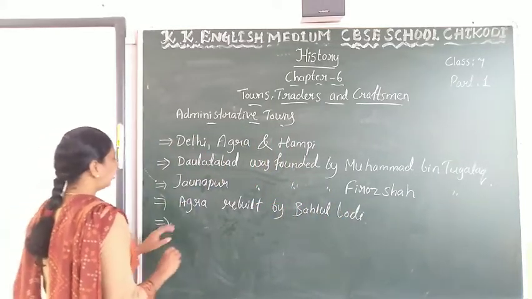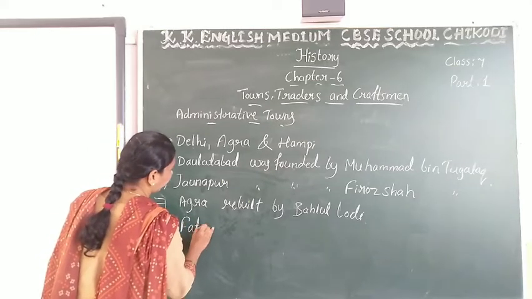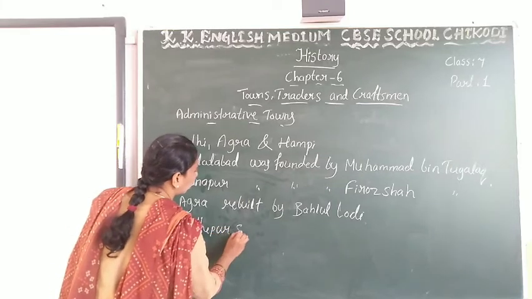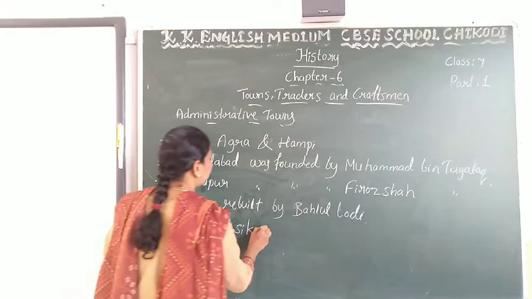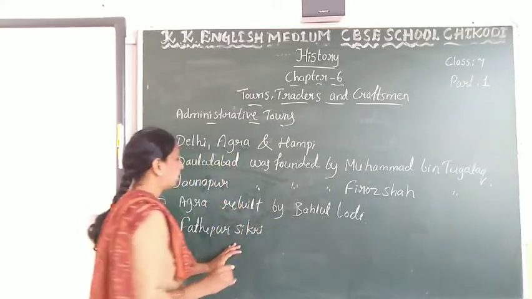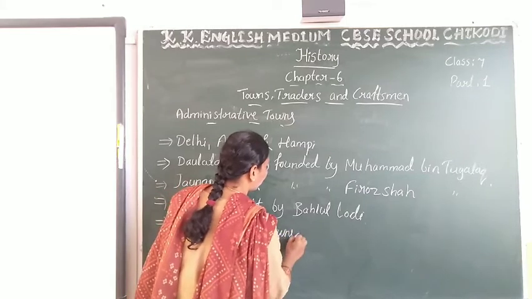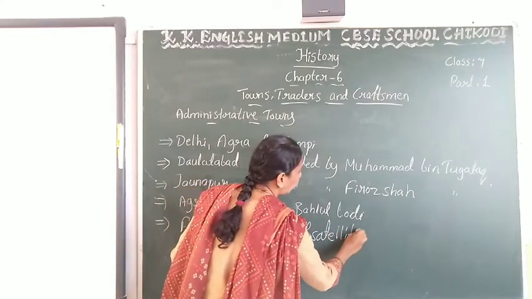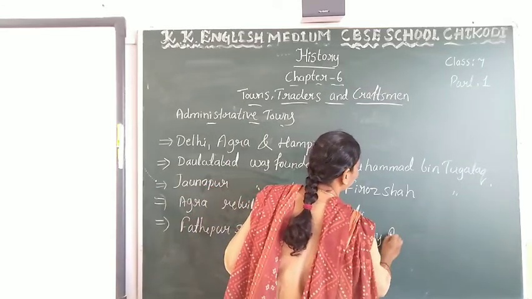And next, Fatehpur Sikri. This was the town of satellite, founded by Akbar.